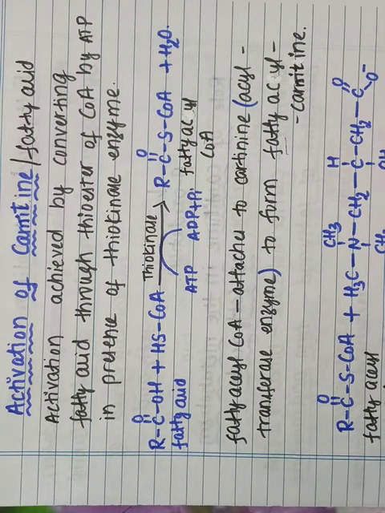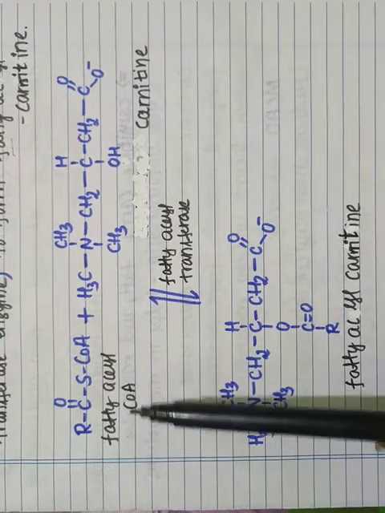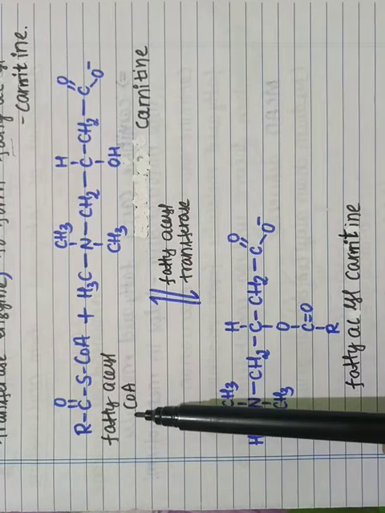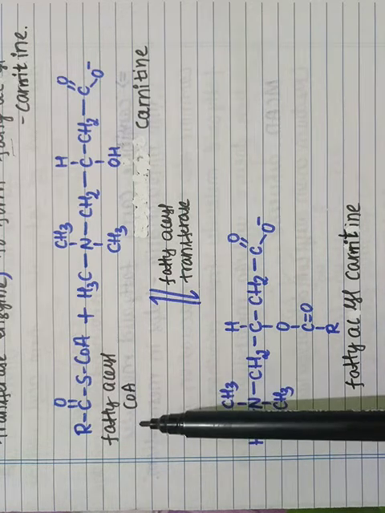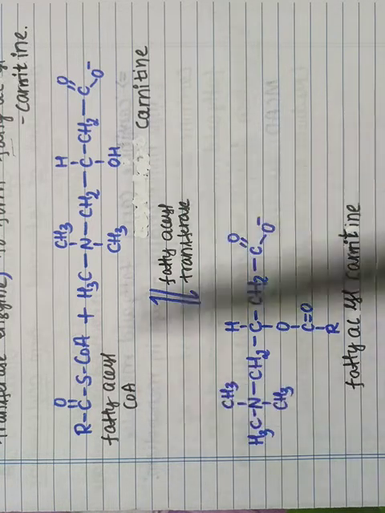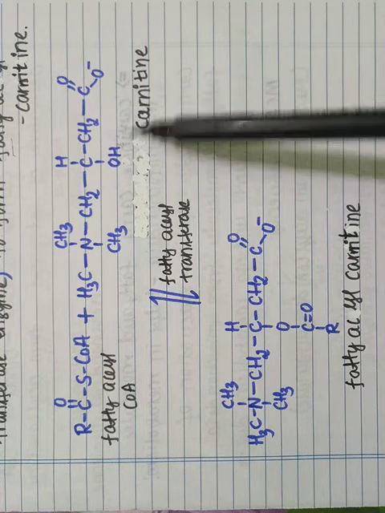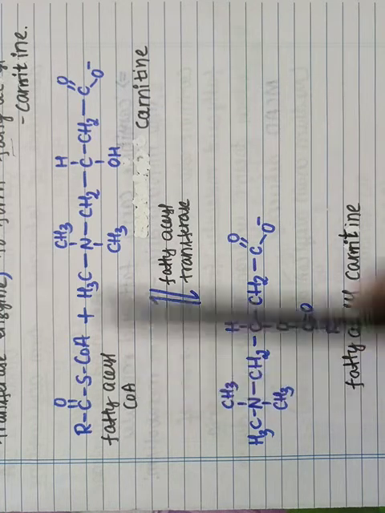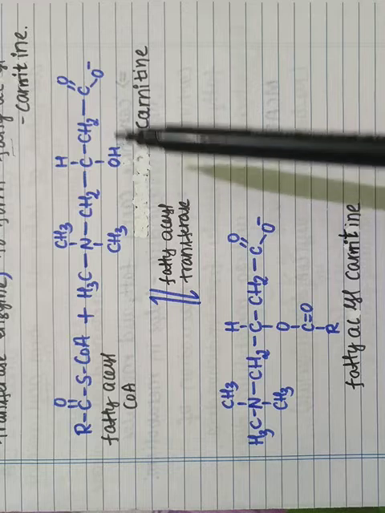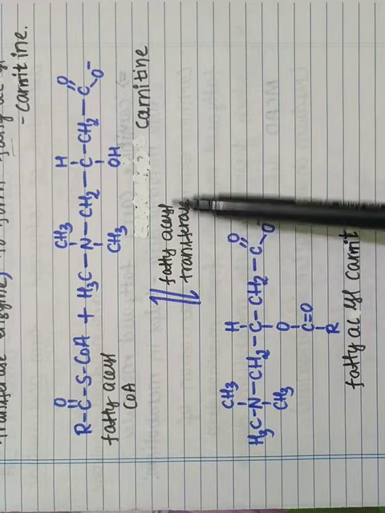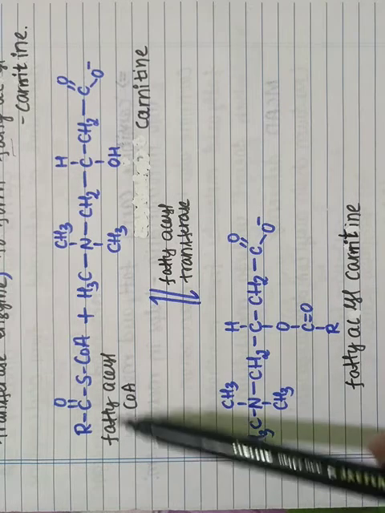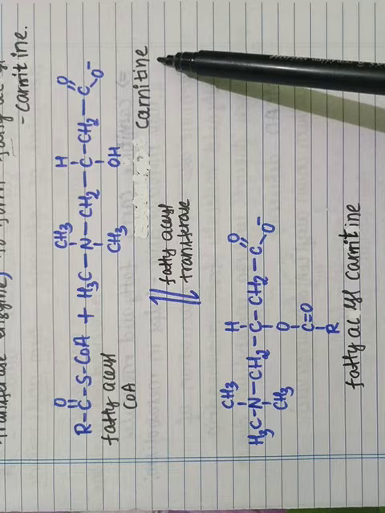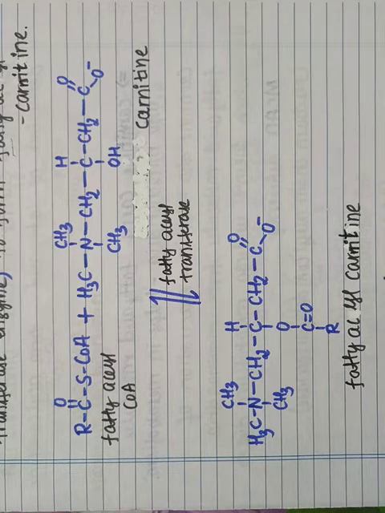So let us see its reaction. This is the fatty acyl coenzyme A, which is formed by the activation by the thiokinase enzyme. This is the carnitine. So this fatty acyl coenzyme A will attach to this carnitine in the presence of the enzyme fatty acyl transferase to form the fatty acyl carnitine. Fatty acyl coenzyme A attached to carnitine forms fatty acyl carnitine.